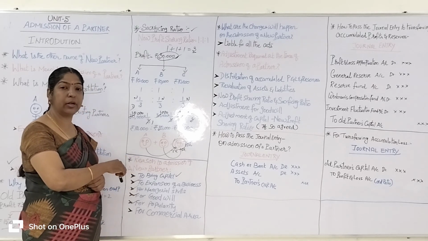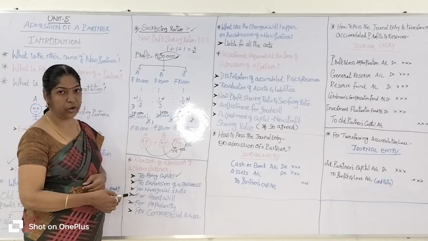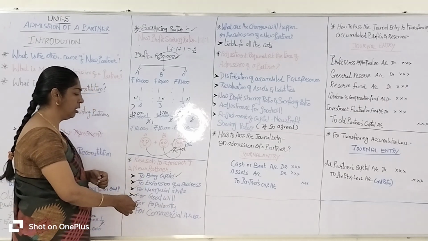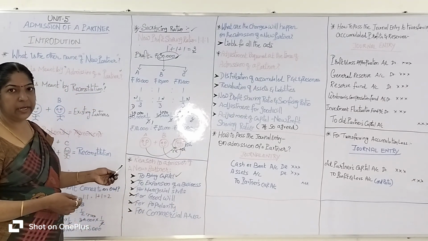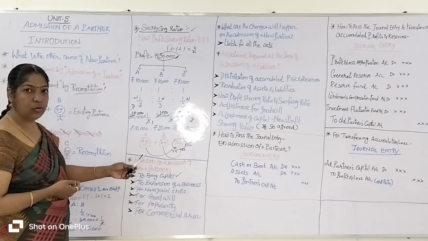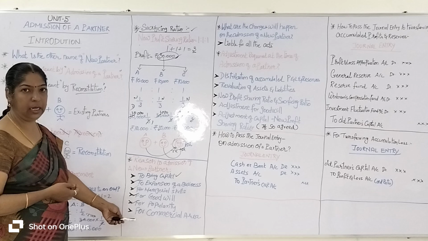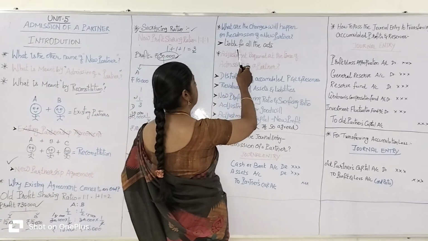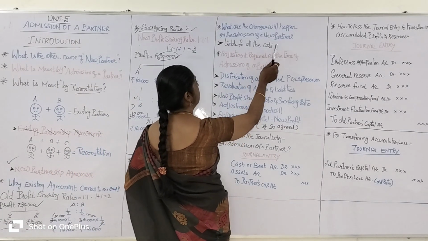So these are some examples, some reasons and purposes for which existing partners decide to admit a new partner. Okay, clear? Then what are the challenges that will happen on the admission of a new partner?